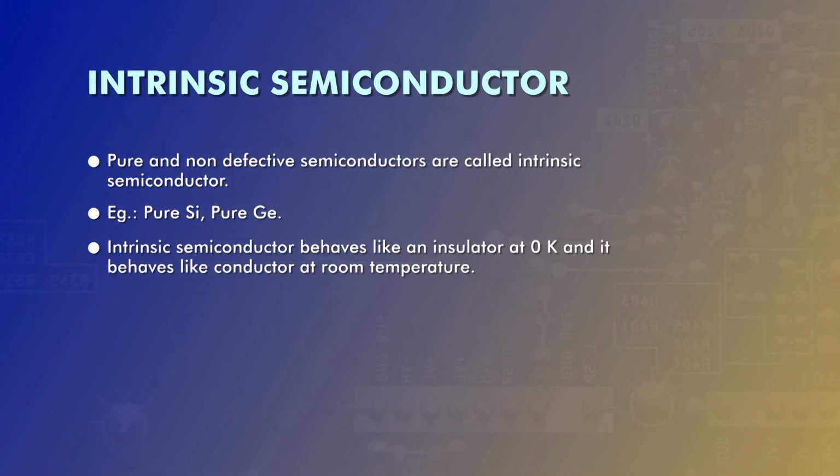In such materials there are no charge carriers at 0 Kelvin, since the valence band is filled with electrons and the conduction band is empty. Therefore, intrinsic semiconductors behave like an insulator at 0 Kelvin and like conductors at room temperature. That means the resistance of an intrinsic semiconductor at 0 Kelvin is infinite.